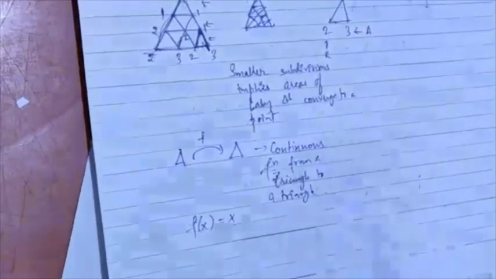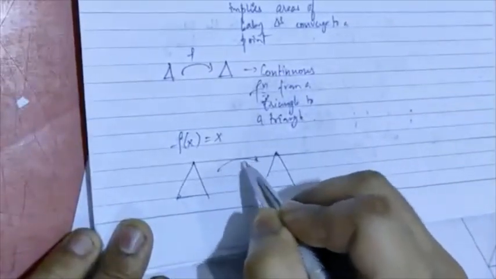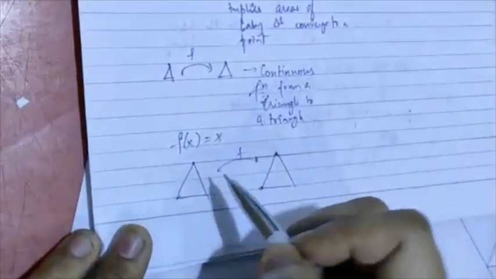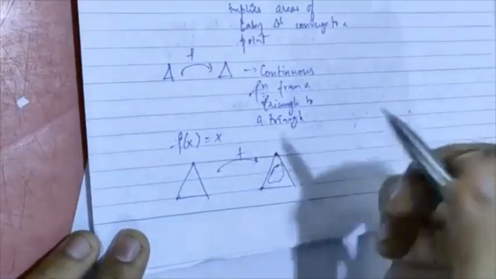If you're not aware of what continuous functions are, here's a brief intro. If I have a triangle and another triangle and a function connecting both of them, then the first triangle would appear as some subset of the second triangle.